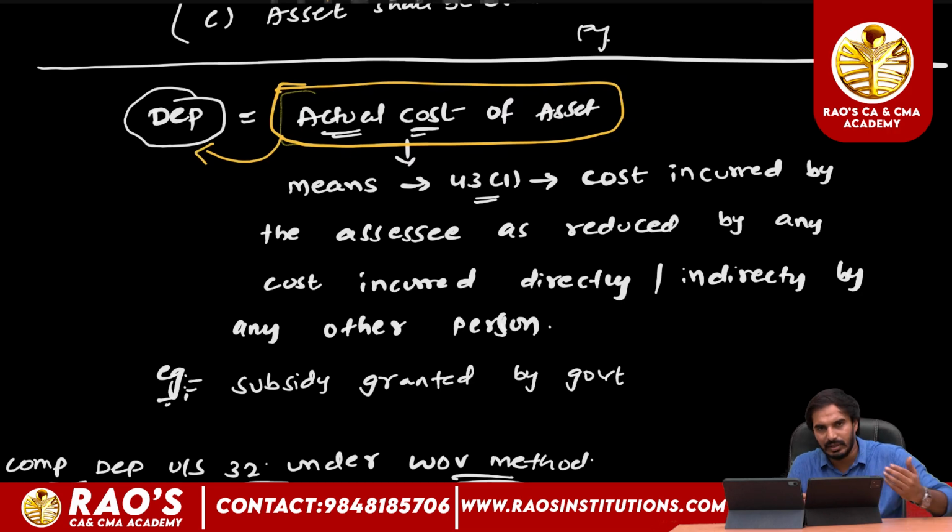In order to understand depreciation, first we are required to understand the meaning of actual cost. Section 43(1) defines the meaning of actual cost.